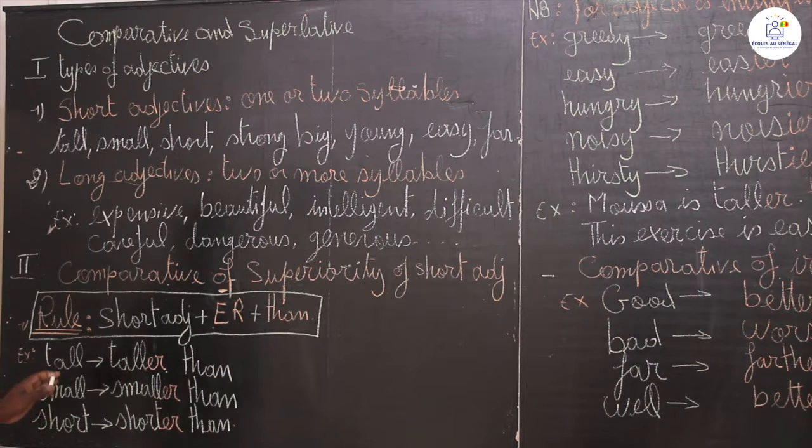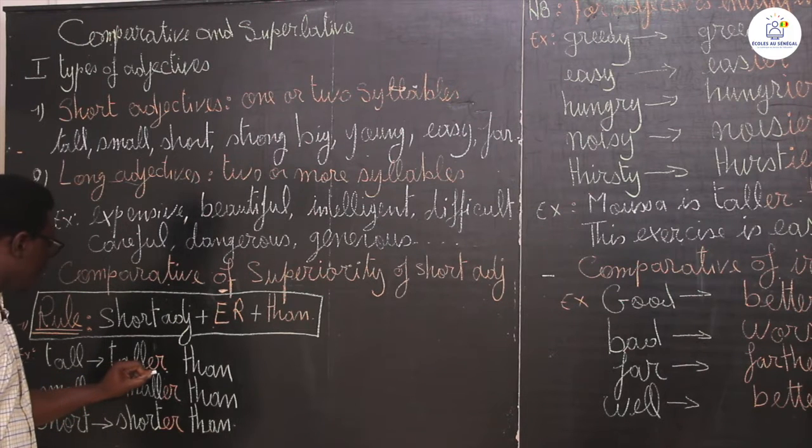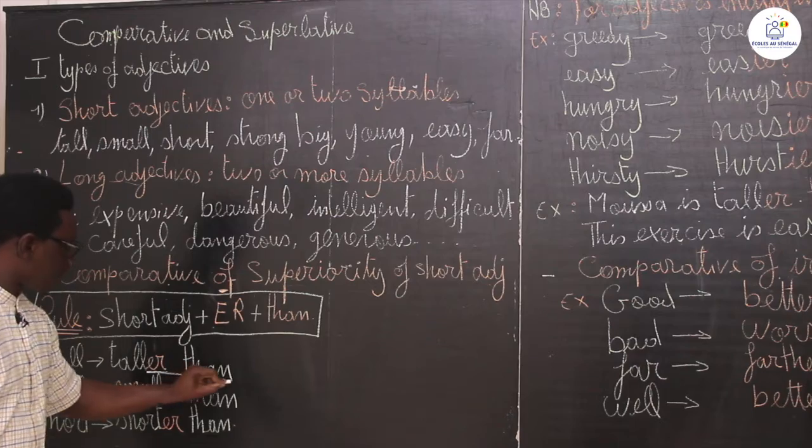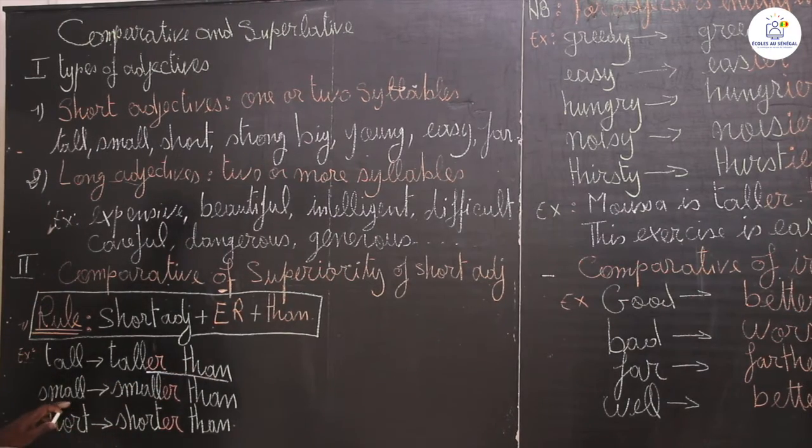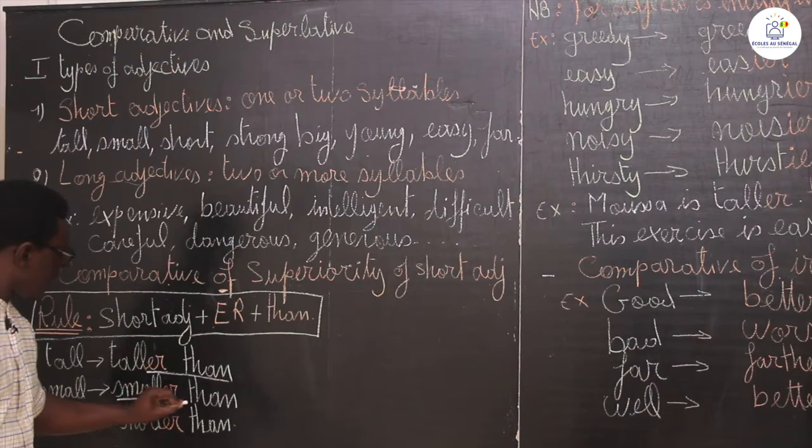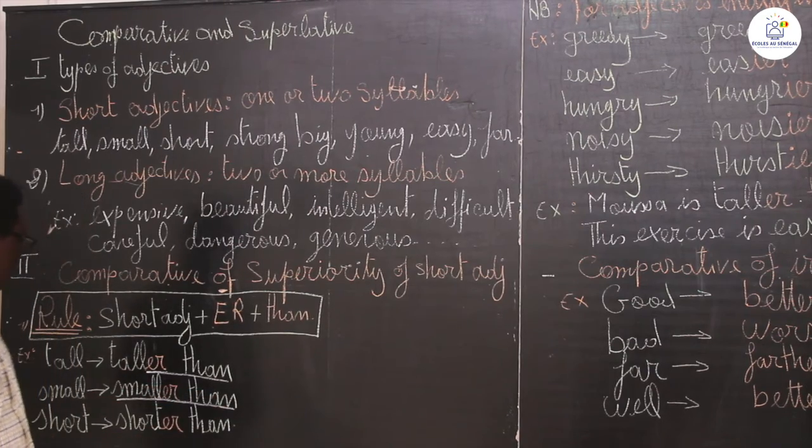We have examples here. We say tall, and the comparative is taller than. You have small, the comparative is smaller than. So we add er to the short adjective and we have the comparative of superiority of the adjective.